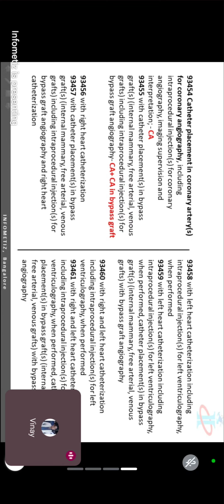The most dangerous blockage is a triple artery block. If there is a triple artery block, gone. You cannot go for bypass surgery also. That is very risky.